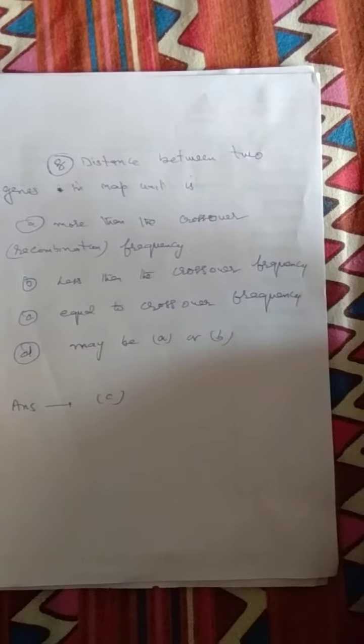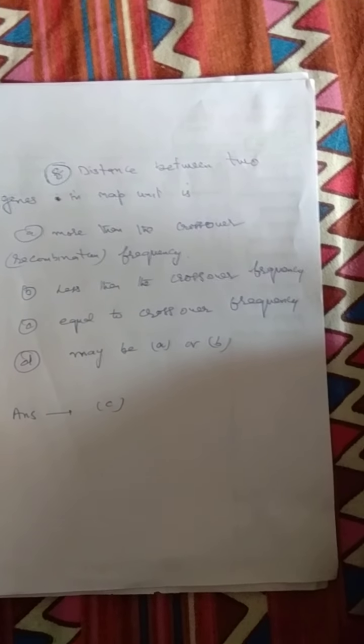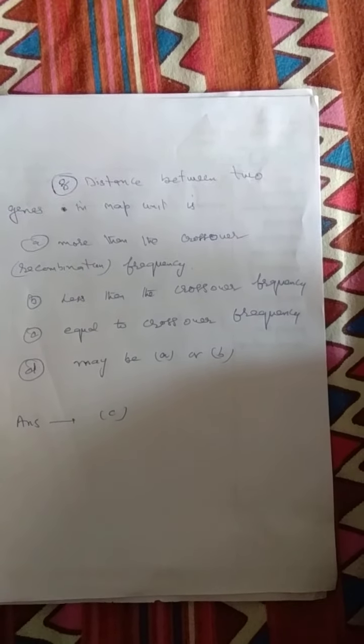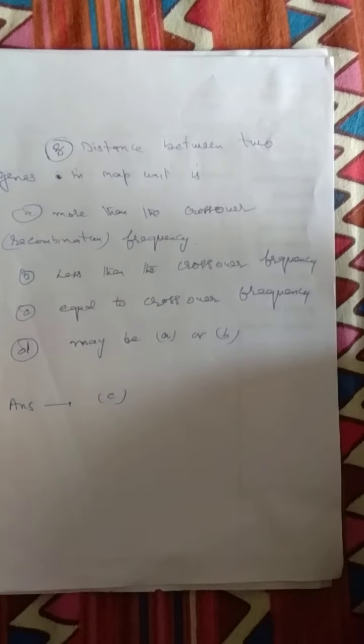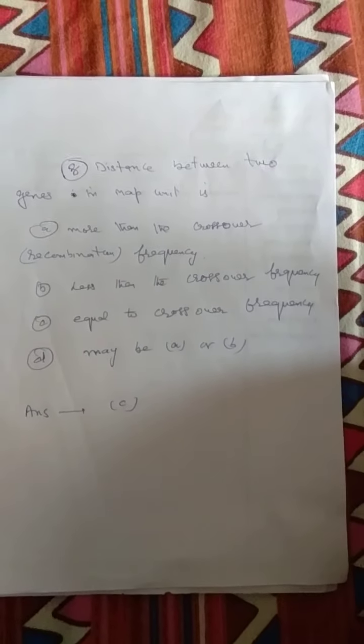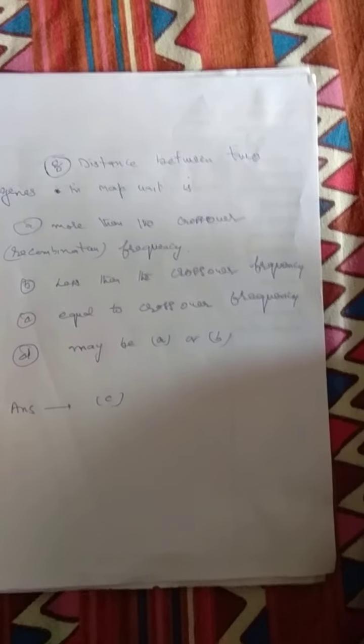The answer is C. Because for example, if the crossover frequency is 6, then the distance between the two genes will be 6 map unit.